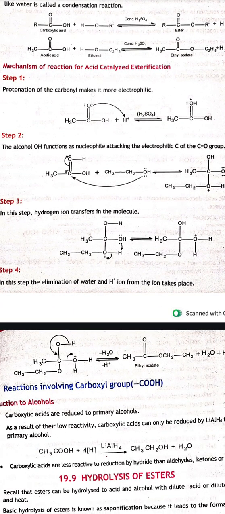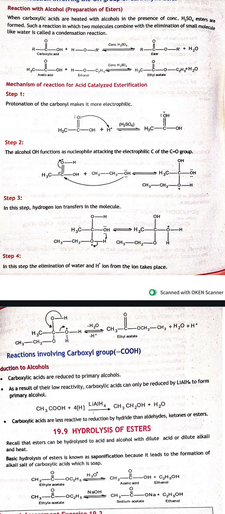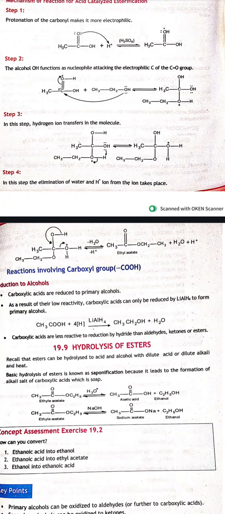Okay, what is the mechanism of acid catalyzed esterification? First of all, the oxygen will attack the positive hydrogen, and there is a formation of this product, that is H3C-C double bond OH. The alcohol hydroxyl functions as a nucleophile and attacks the electrophilic carbon of the carbonyl group. That hydroxyl group will attack the positive carbon of the carbonyl, and the double bond will shift to oxygen.